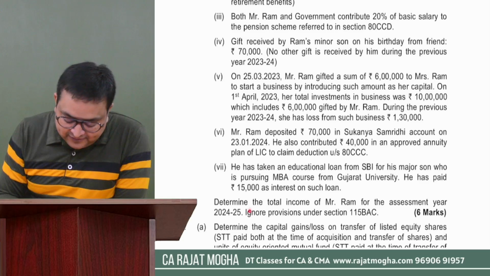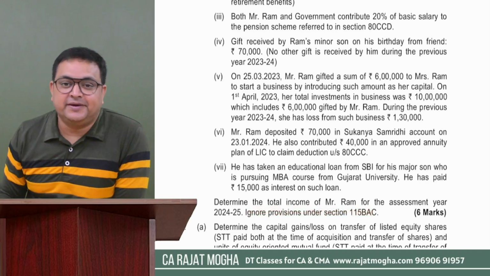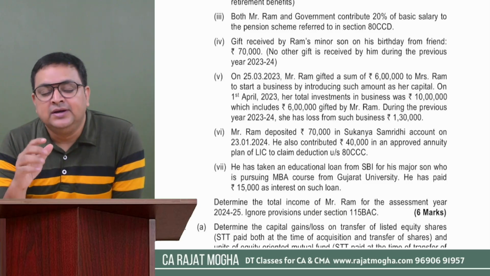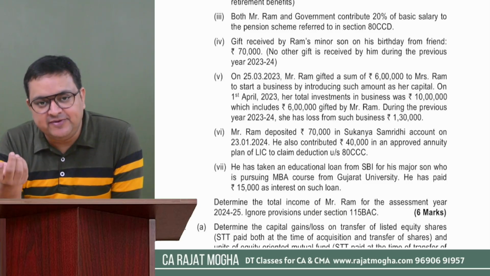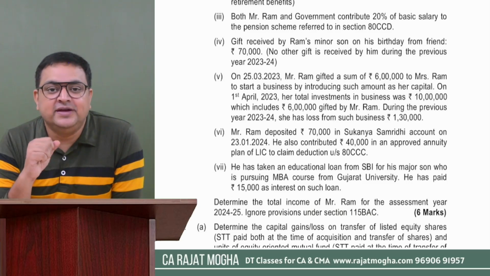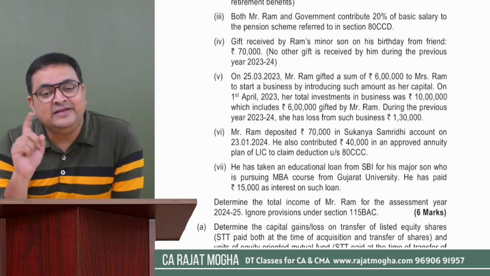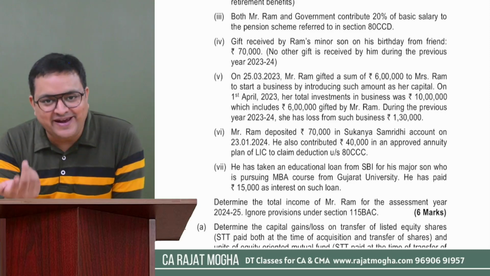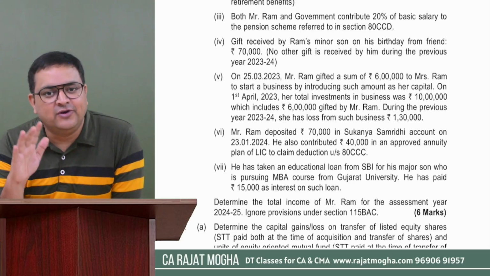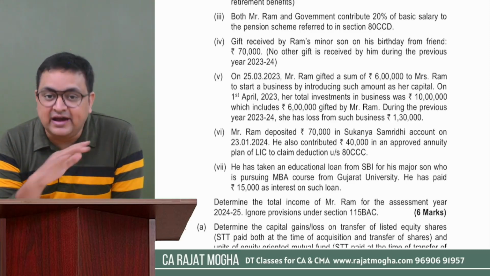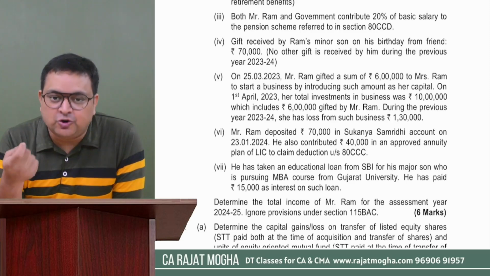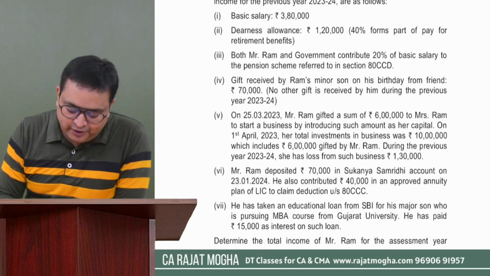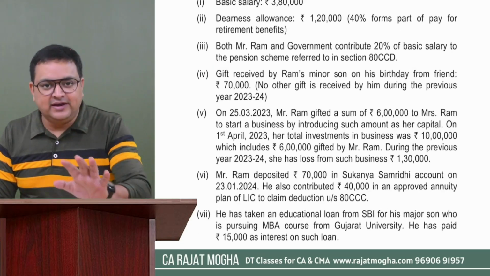You can ask me if nothing is mentioned in the question. Please tell me, if the examiner gives you a certain question and does not tell you whether the assessee is following 115BAC or opting out from 115BAC, what will you assume? Please always assume the default regime, because by name it is the default, right? So always assume that the assessee is following the default regime if the question is silent about which option they are opting, right?